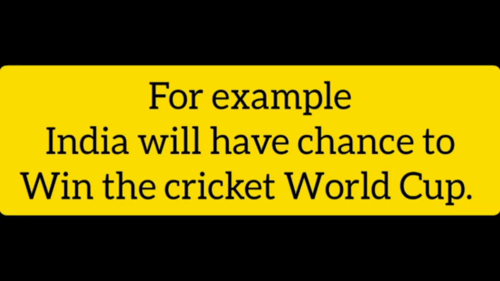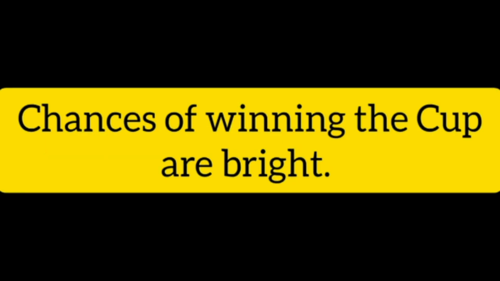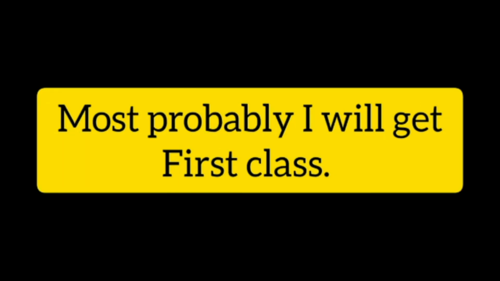In our daily life we use the words probably, fair, likely, possibly, chance, maybe, impossible, sure, nearly, 50-50. For example, India will have a chance to win the cricket World Cup, means that chances of winning the cup are bright. Most probably I will get first class. Probably it will rain today. It is possible that the prices of food grains will rise.